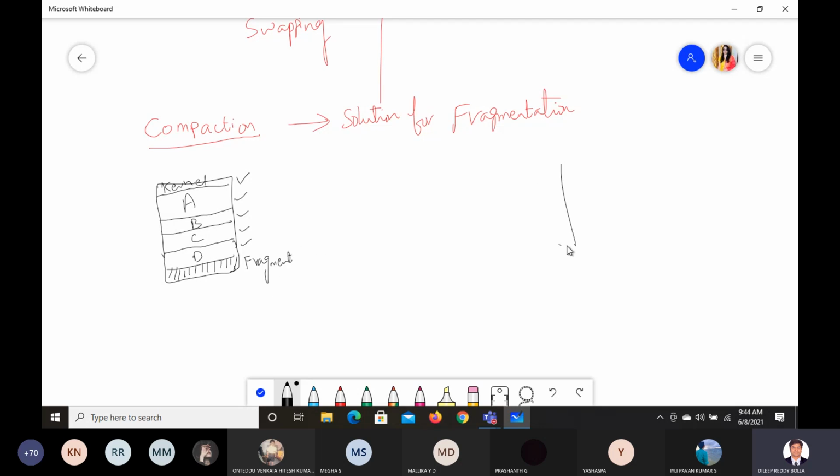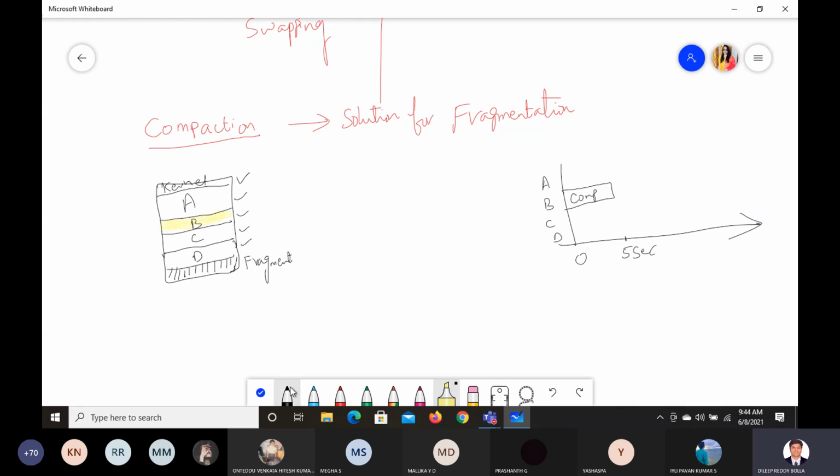Now, if you take the time scale, let us say at 0 we started. After some time, say 5 seconds, for reference, processes A, B, C, D are there. Let us say process B is completed, so it is out of the picture now. In the same diagram, this corresponding process B has completed its job. B is no more to be used. It is not required. So what will happen to this? That will lead to a fragment.